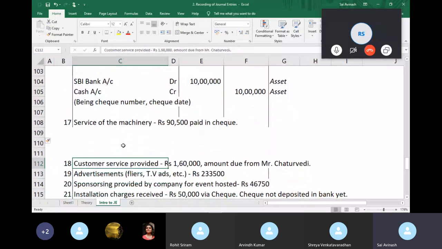Service of machinery. Okay, so this is where we come back to that idea of whether this is an asset or not. I'm servicing my machinery, right? So this is a repair expense. When do you increase the value of the machinery?